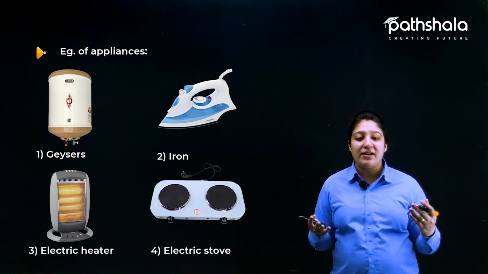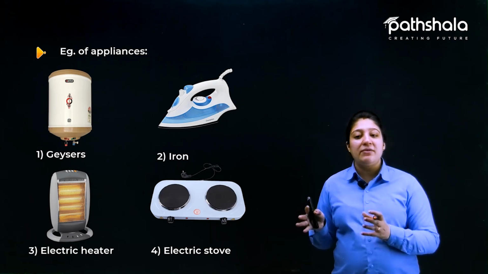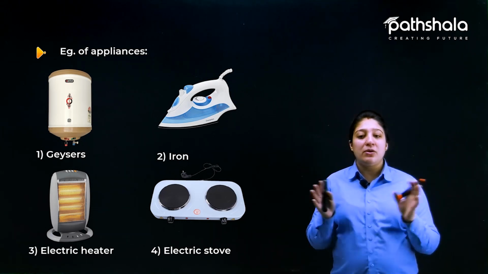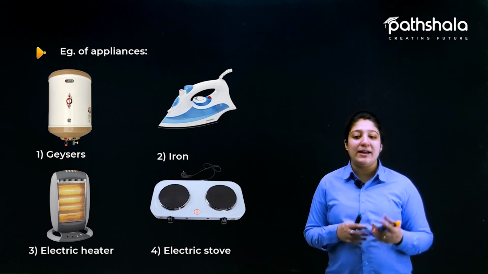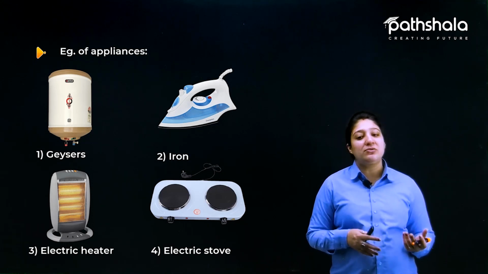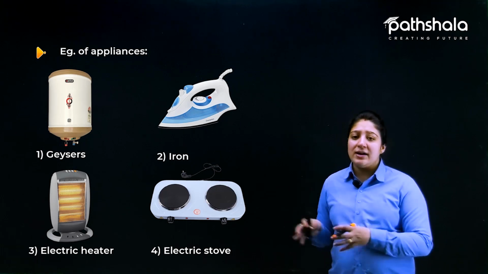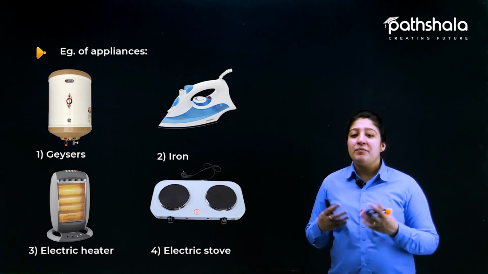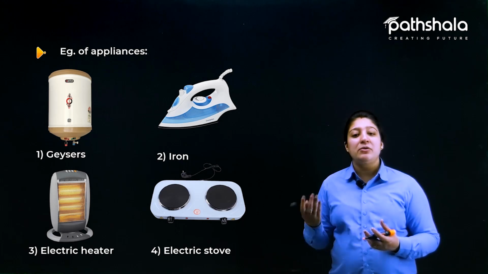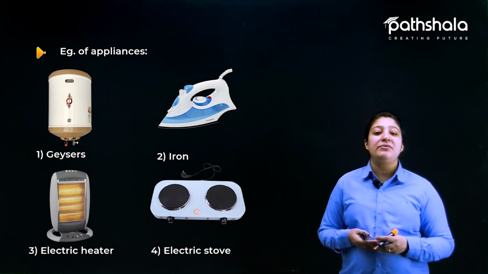Like in the case of electrical heater, we use it for warming our room temperature during the winters, and in the case of electrical stoves, we use that heat for cooking purposes. So that is how the different appliances are made on the working principle of heating effect of electric current.